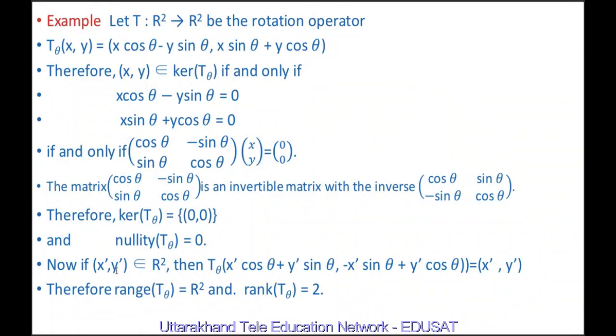Now if (x', y') belongs to R square, then T_theta(x' cos theta plus y' sin theta, minus x' sin theta plus y' cos theta) is equal to (x', y'), and therefore range of T_theta is equal to R square and rank of T_theta is equal to 2.